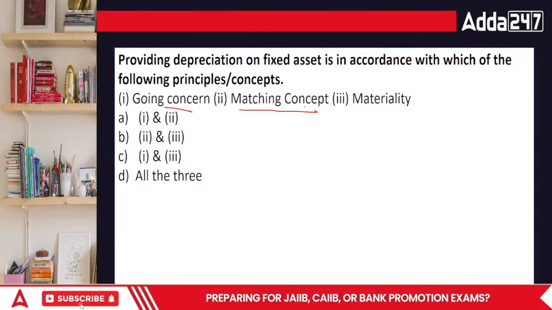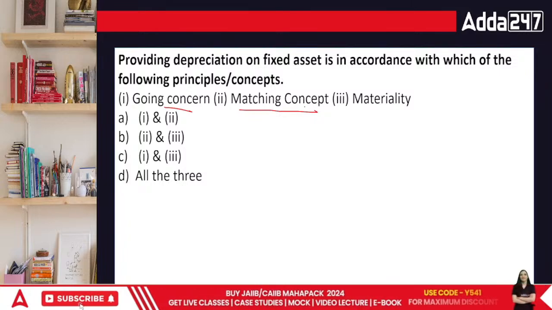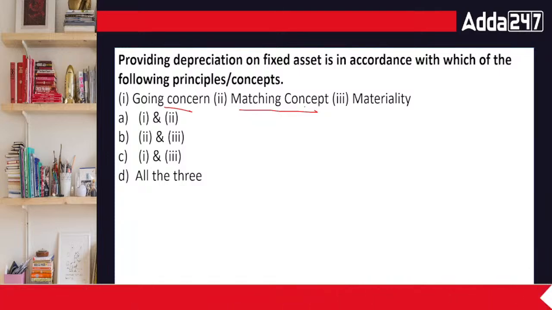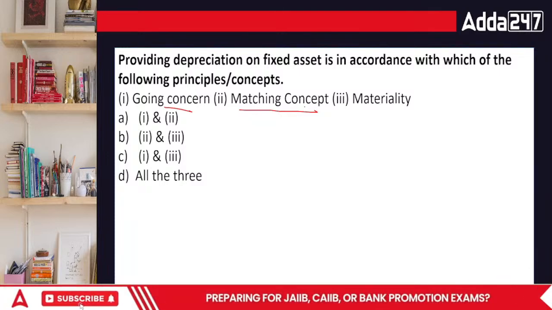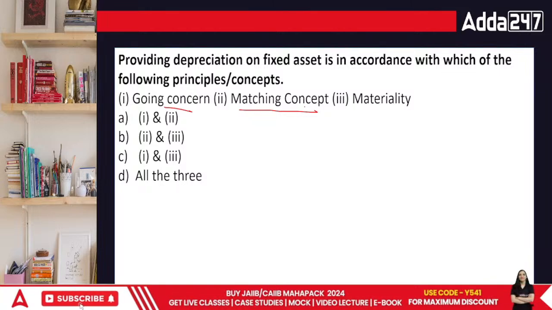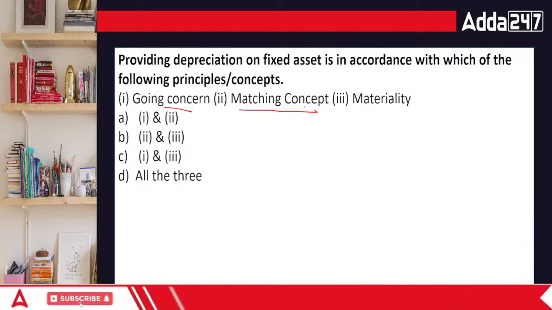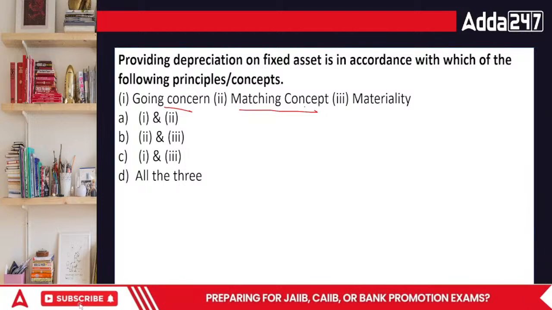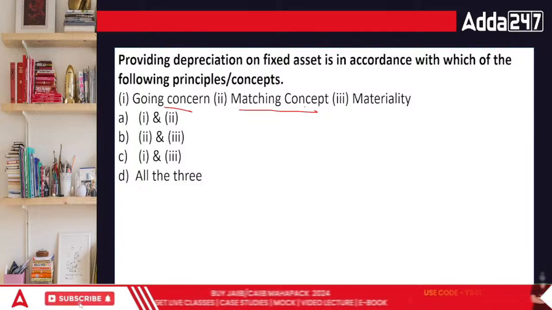Okay? Materiality is basically based upon the area of importance. Done, everybody?